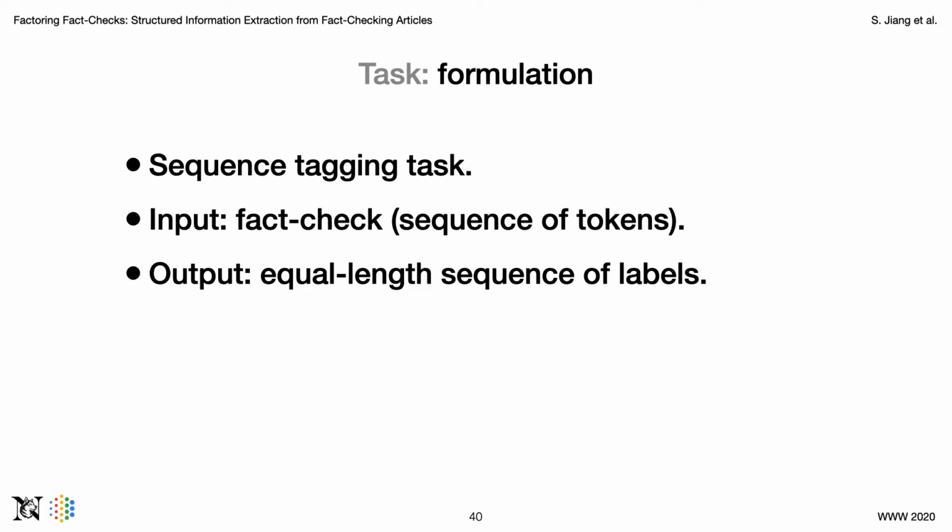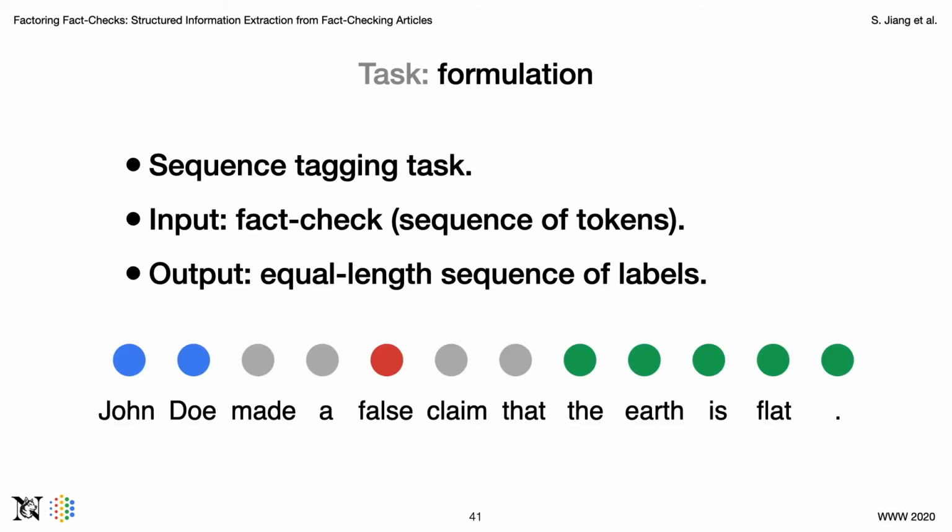We formulated the task as a sequence tagging task, where the input is a fact check as a sequence of tokens, and the output is an equal-length sequence of labels. Consider this example. If the input is "John Doe made a false claim that the Earth is flat", then a potential output would be labeling the first tokens "John Doe" as a claimant, the fifth token "false" as a verdict, and the last tokens "the Earth is flat" as the claim.